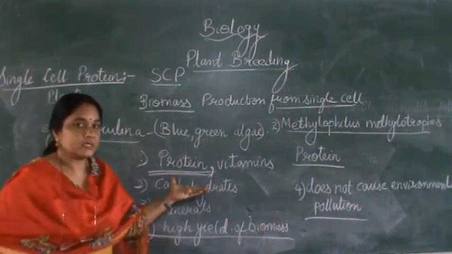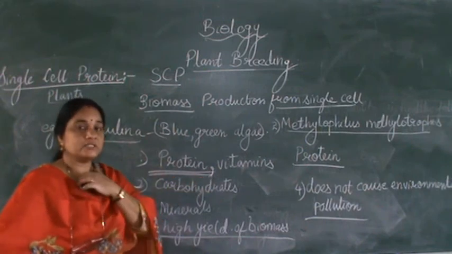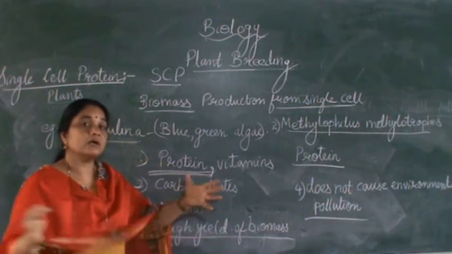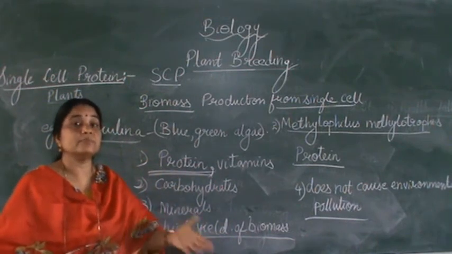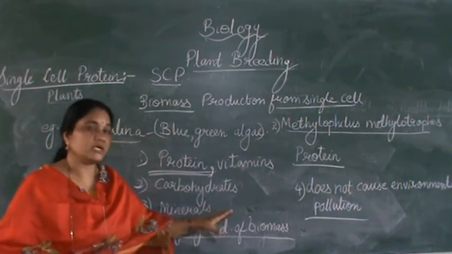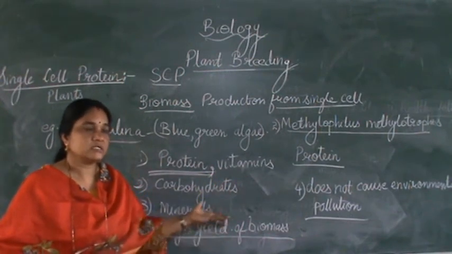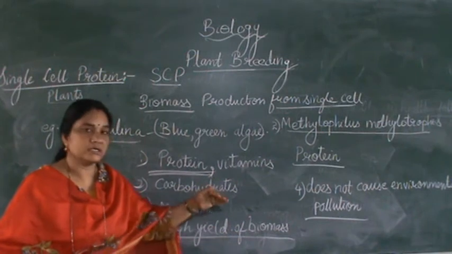Another main advantage is that for the ever increasing population of the world, it can serve the demand for food, and also prevent starvation to a large extent.